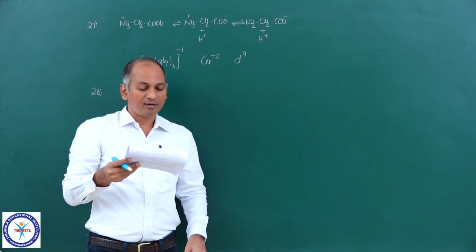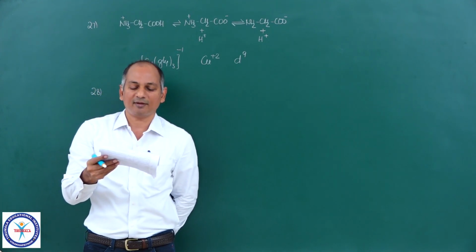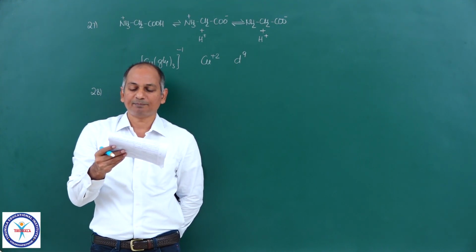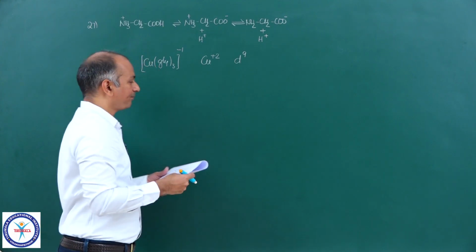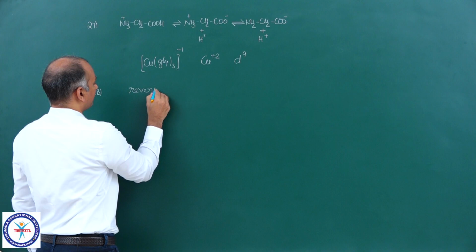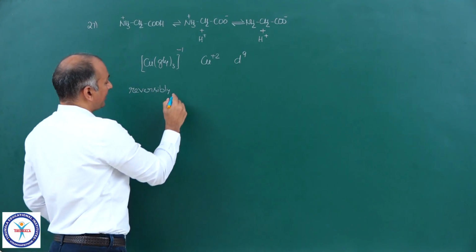A sample consisting of 3 moles of diatomic perfect gas at 200 Kelvin is compressed reversibly. So this is the key word. And adiabatically.